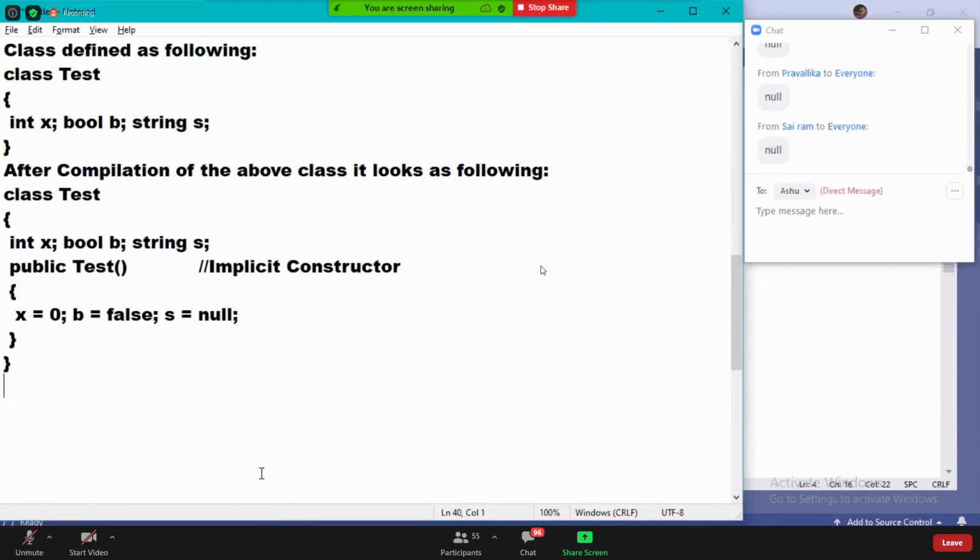The constructor is giving the default values now. Otherwise, without us giving a value, how does the value come? The value comes because of the constructor. The constructor is going to assign the value. Are you clear?